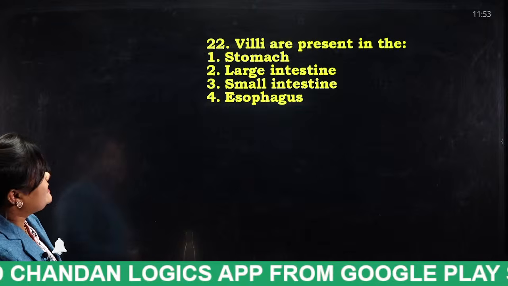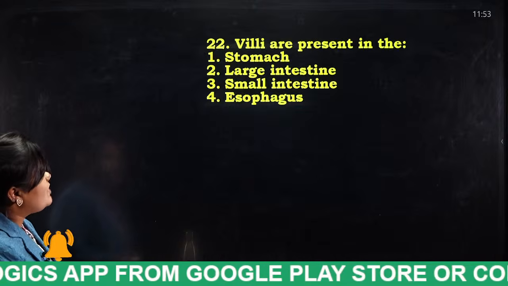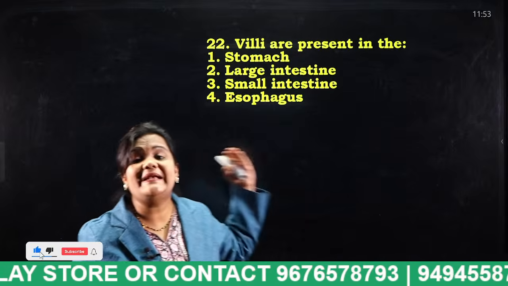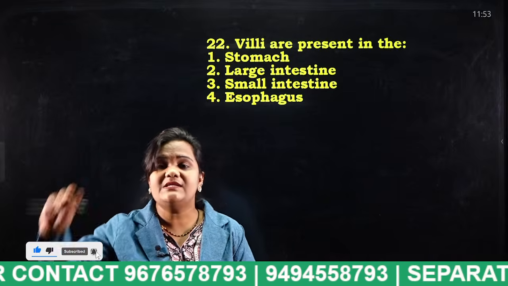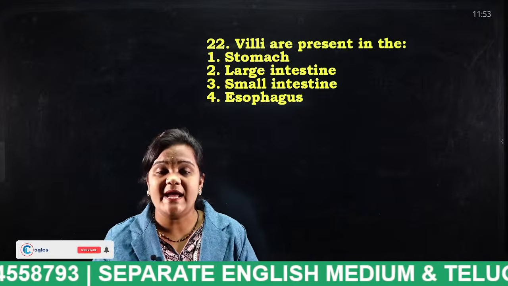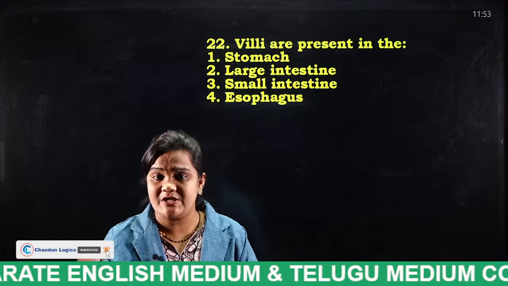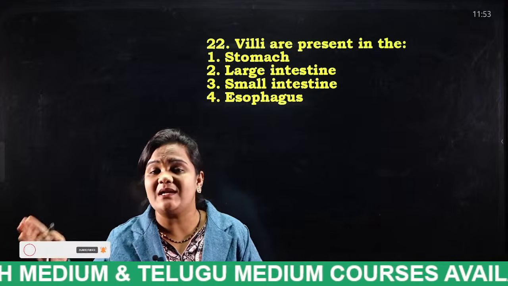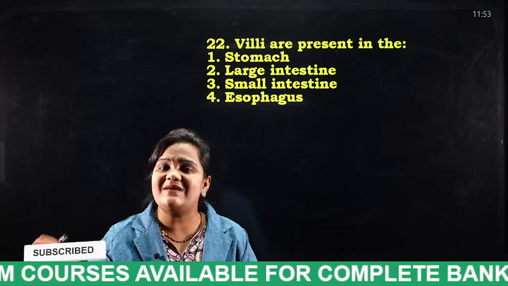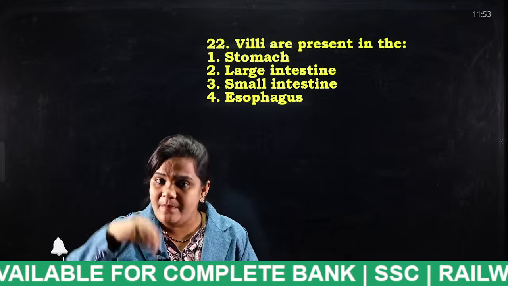Villi are present in the stomach, large intestine, small intestine, or esophagus? I have told you about villi many times. Villi are finger-like projections present in the small intestine. Their function is absorption.